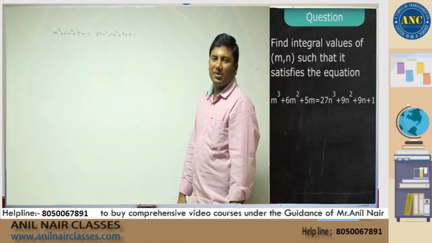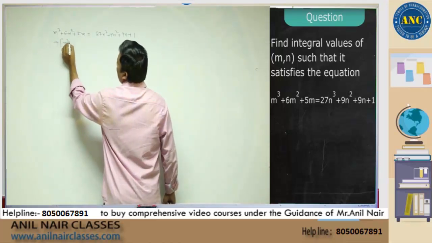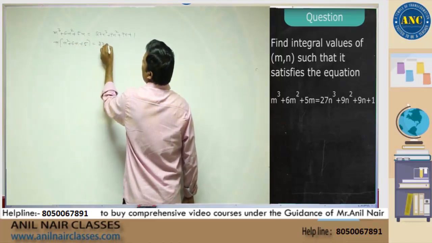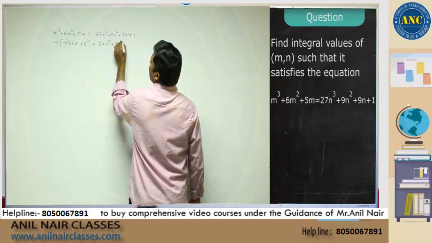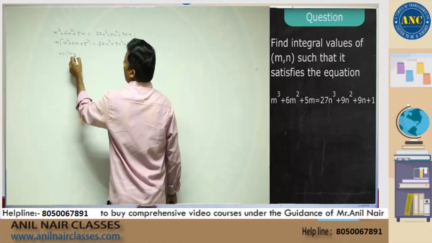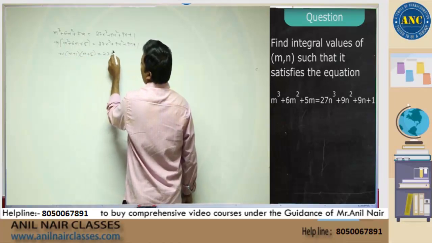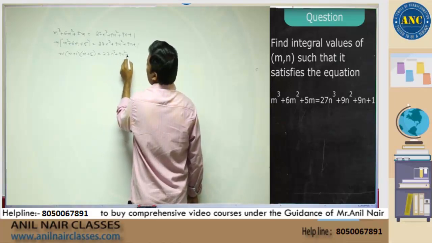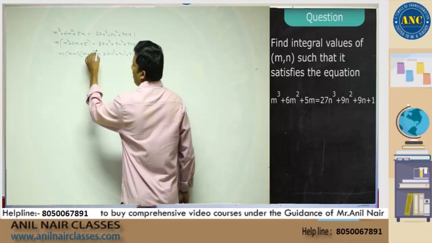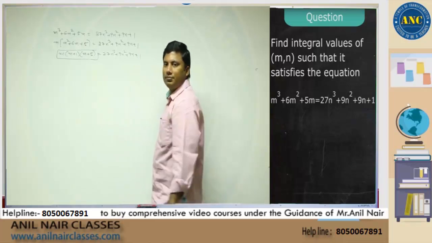Now see here, this is nothing but m into m square plus 6m plus 5 equivalent to 27n cube plus 9n square plus 9n plus 1. This is m into (m plus 1) into (m plus 5) equivalent to 27n cube plus 9n square plus 9n plus 1. Can I say that this is divisible by 3?